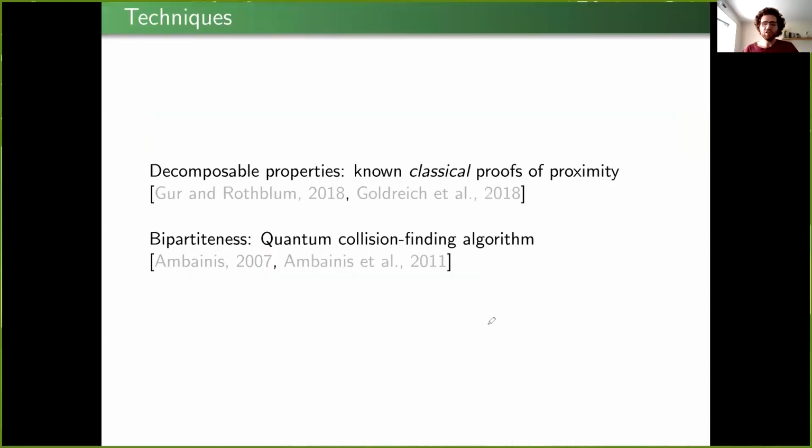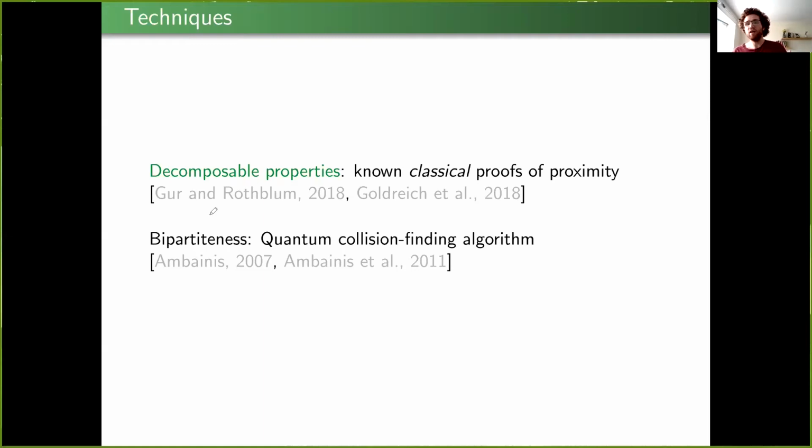Okay, so before concluding, I'd just like to say a few words about the techniques that we use. For the decomposable properties, we build upon and extend known classical proofs of proximity. So these are objects that were introduced by Gur, Rothblum and then built upon by both of them and Goldreich. And they show that classical testers with a proof can do much better than classical testers without one.